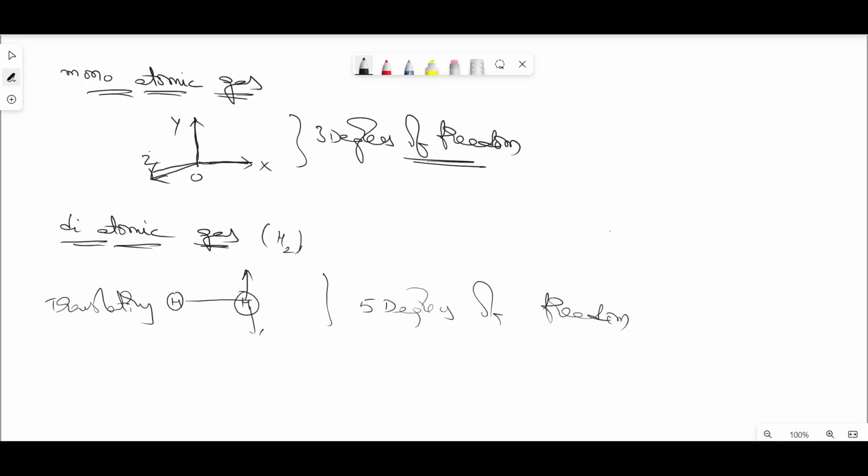It can move in a translatory way, as well as in a rotational way. So this gas molecule is having 5 degrees of freedom, 3 translational and 2 rotational. Whereas a monoatomic gas has only 3 degrees of translatory motion.